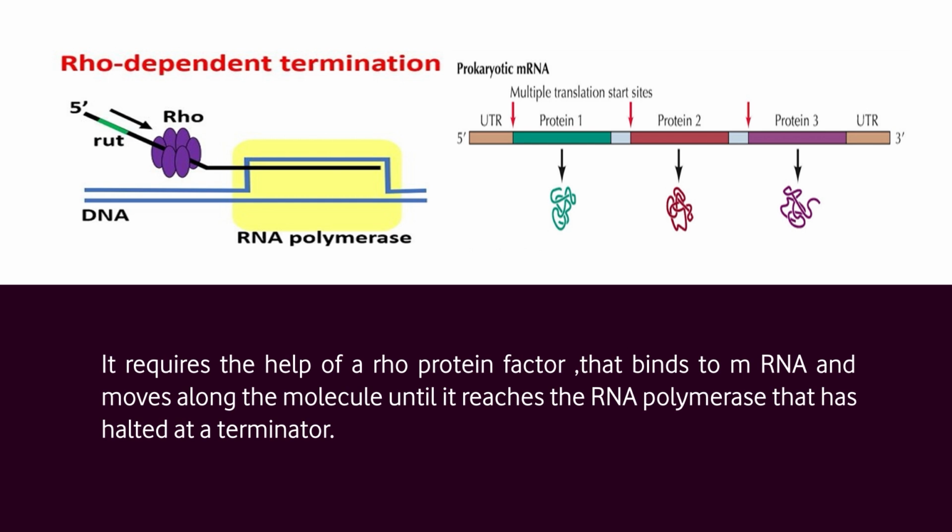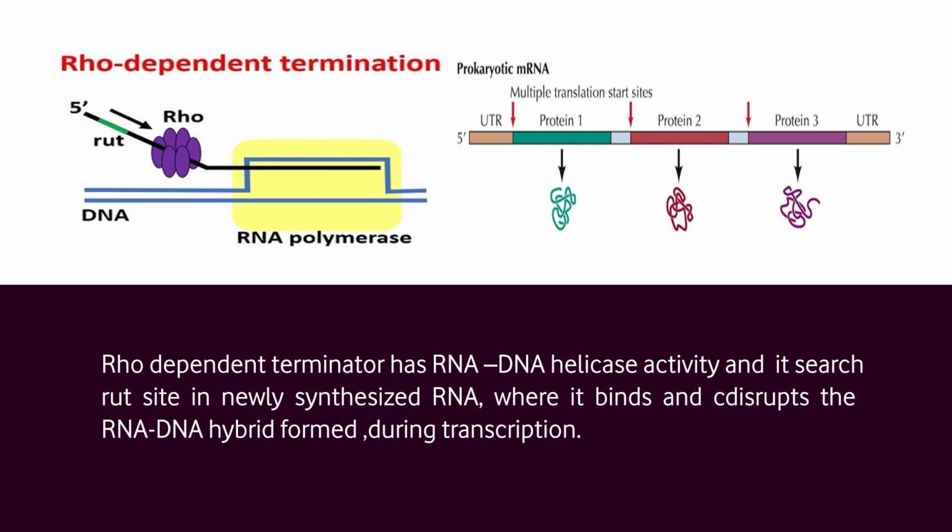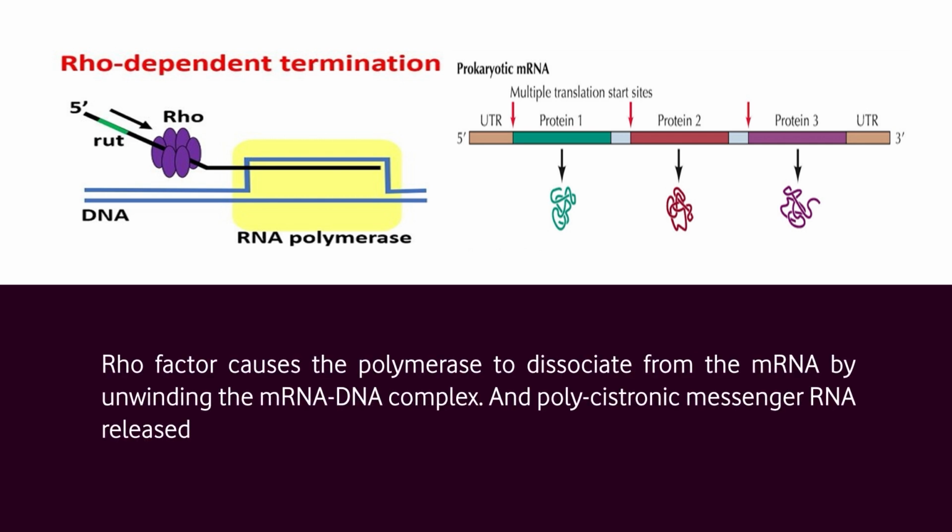Rho factor has RNA-DNA helicase activity and it serves as a root site in newly synthesized RNA where it binds and disrupts the RNA-DNA hybrid formed during transcription. Rho factor causes the polymerase to dissociate from the messenger RNA by unwinding the messenger RNA-DNA complex. This is the structure of polycistronic messenger RNA of bacteria.